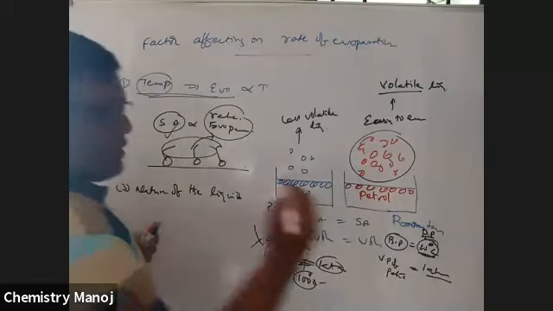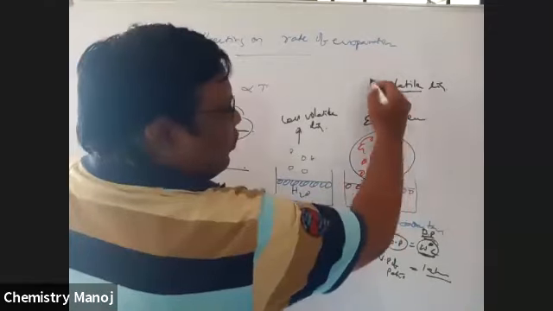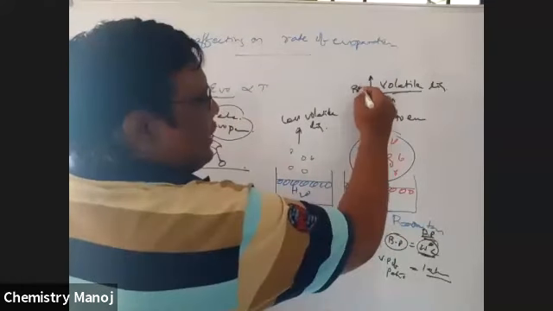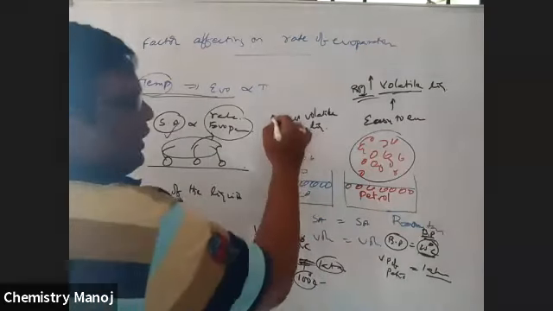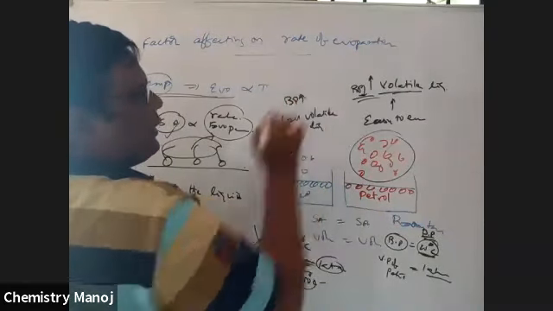Those liquids with higher volatility have a low boiling point. Volatility is inversely proportional to boiling point. Where volatility is less, the boiling point is higher.